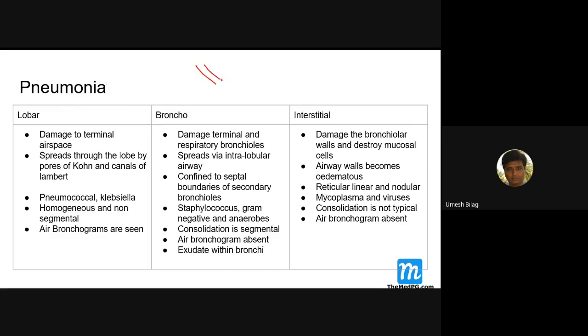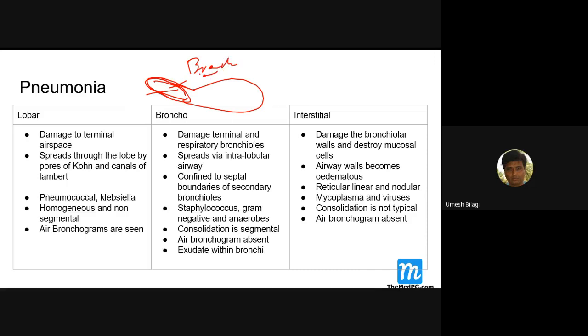See, suppose there is one alveolus and there is one more here. It doesn't go like this. The spread is like this, through these pores, the pores of Kohn. So that's the reason there is an air bronchogram here. There is air in the bronchioles, without cartilage.